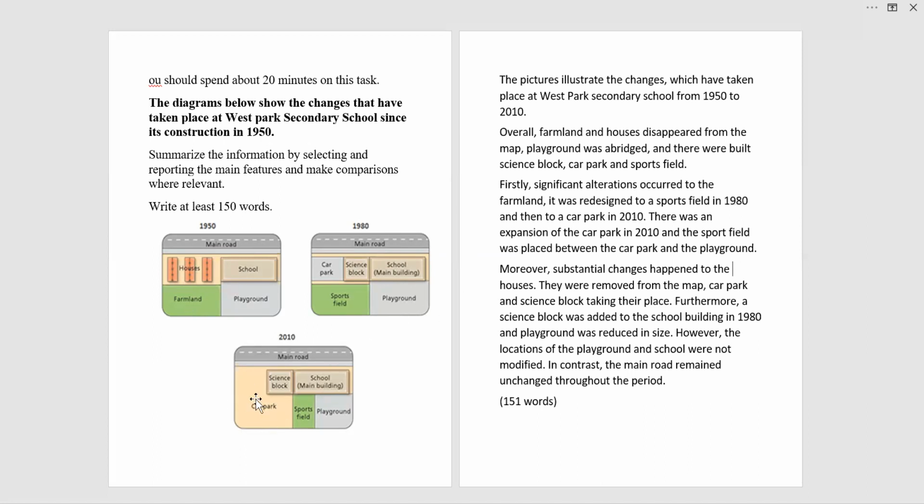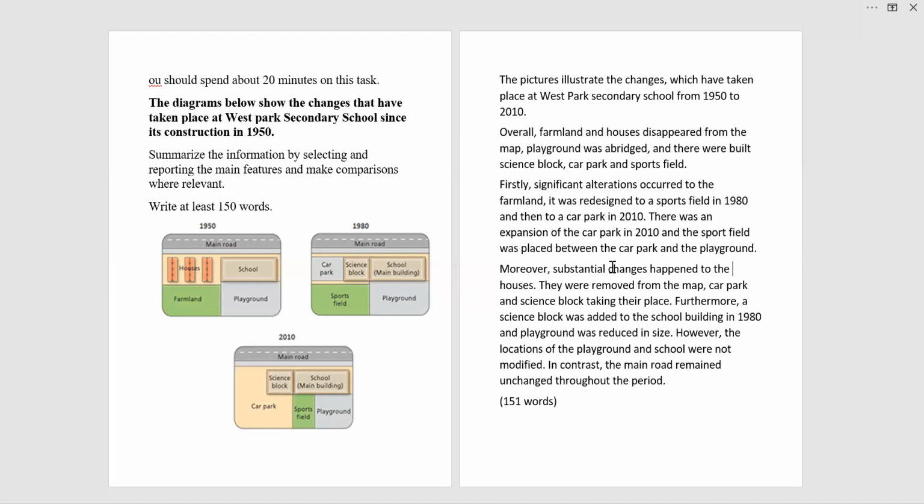There was an expansion of the car park in 2010. And the sports field was placed between the car park and the playground.